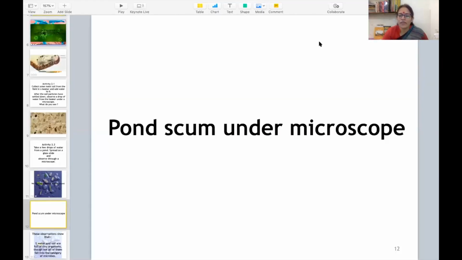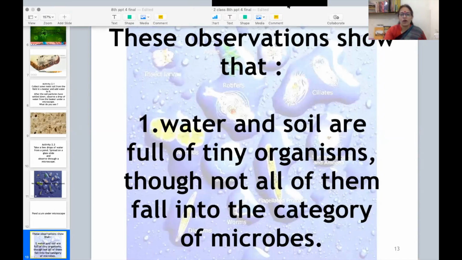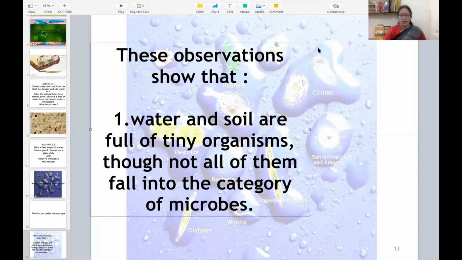So students, we have seen a microscopic world under the microscope, the microbes present inside the drop of water from the pond. We saw so many microbes in that, and those were moving. Let us move further. What were our observations after watching that video? The observations show us that water and soil are full of tiny organisms, though not all of them fall into the category of microbes. Not all of them are microbes, but there are so many tiny organisms present in the water and soil.